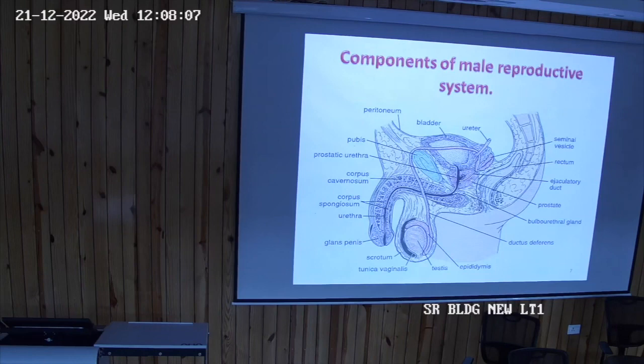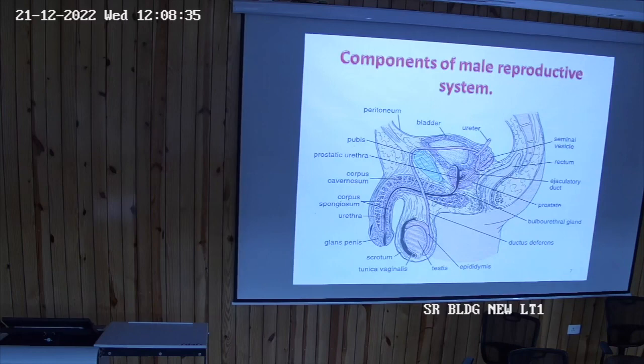Then you can make out the testes. They are lying inside the scrotum, connected with the help of vas deferens. The vas deferens is passing behind the urinary bladder, and then where it is opening, it is combining with the ducts from the seminal vesicles, forming an ejaculatory duct. That duct is opening where? Into the prostatic part of the urethra.